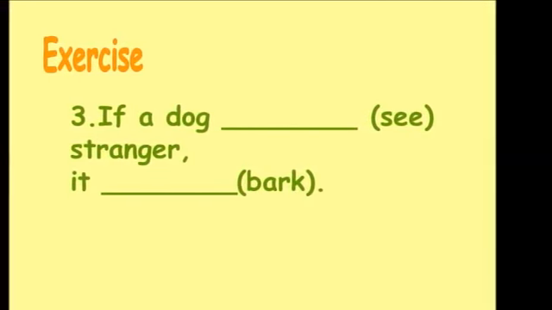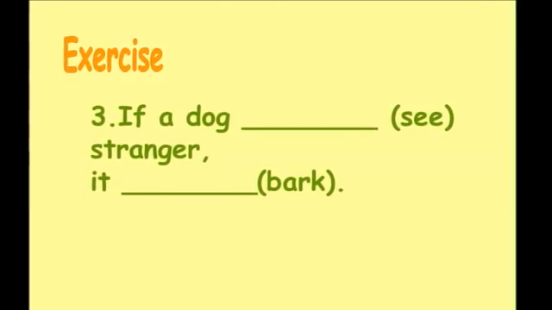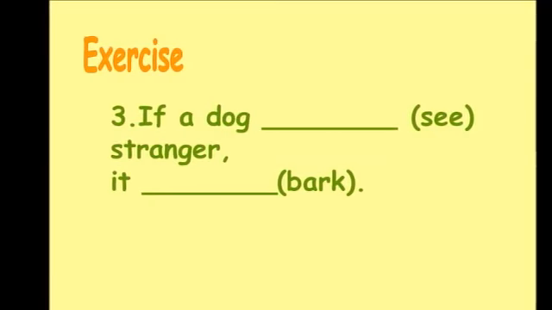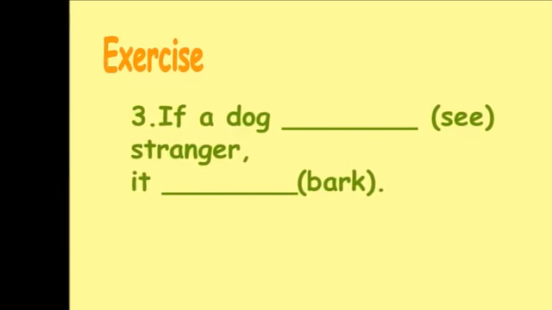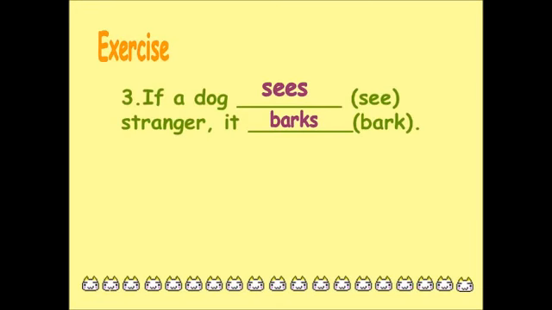If a dog blank a stranger, it blank. Use the verb see for the if clause and bark for the main clause. Now, let's read the sentence together and fill in the blank with the correct verb form. If a dog sees a stranger, it barks. Did you get it right?